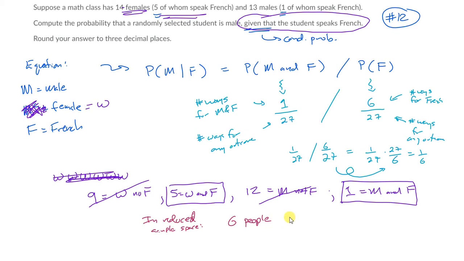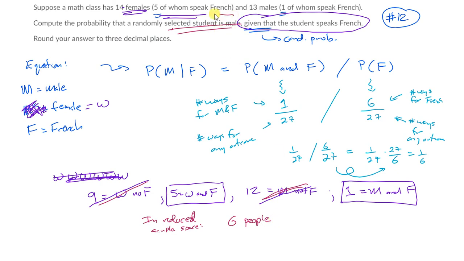And of the 6 people, all of them speak French, 5 are women, 1 is a man. Okay? So within that reduced sample space, what's the probability of selecting a male? At this point, the French part's already been taken care of because given that the student speaks French means I've thrown away the non-French speaking people. They're gone. I have a reduced sample space.